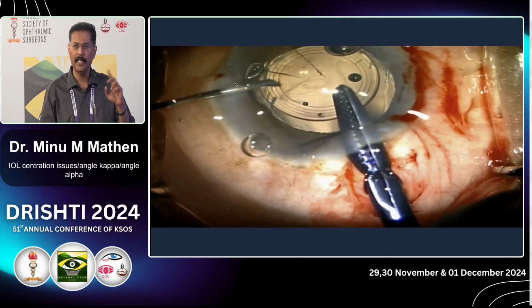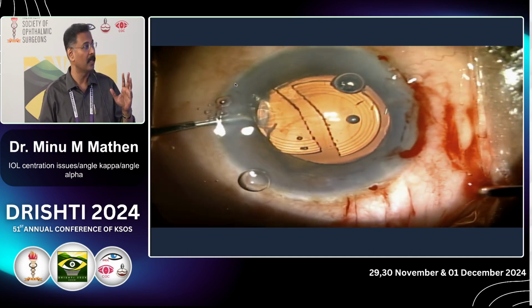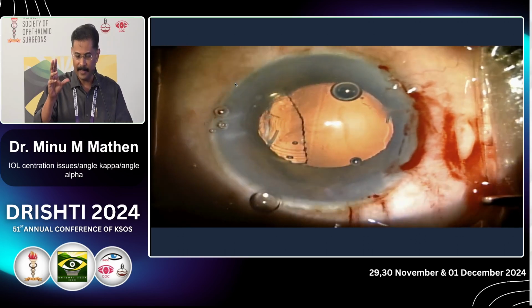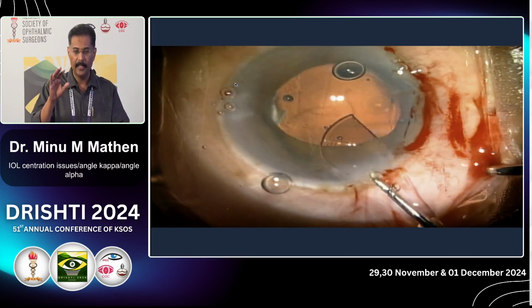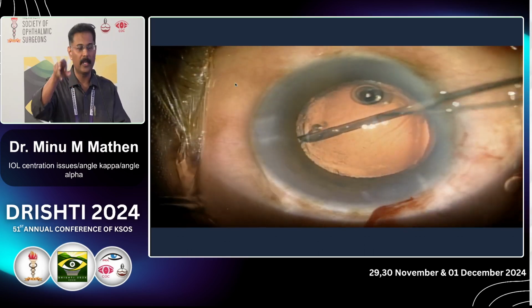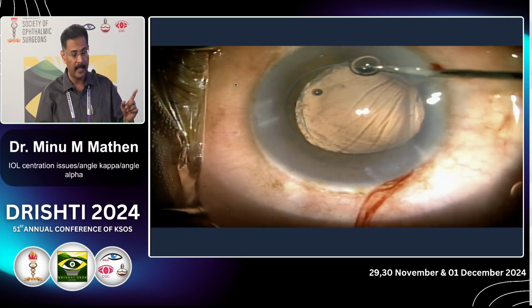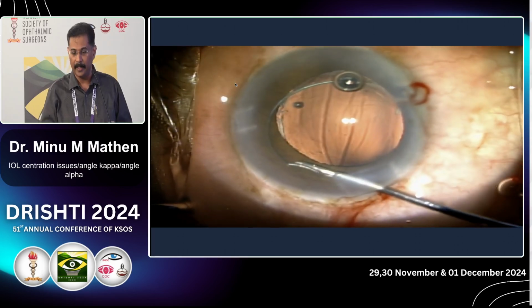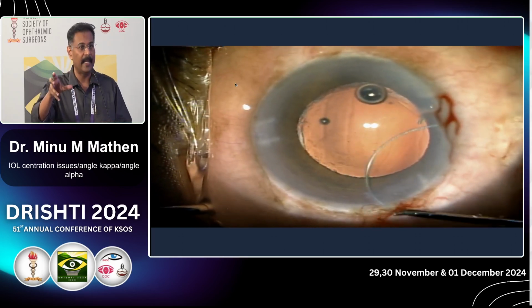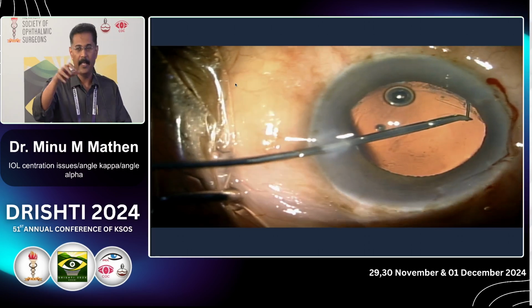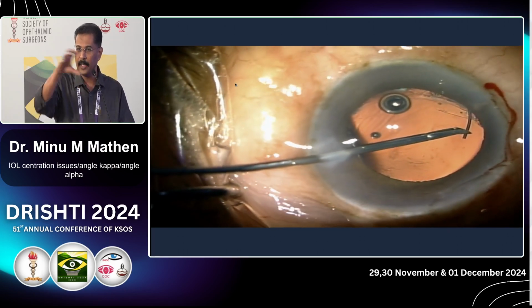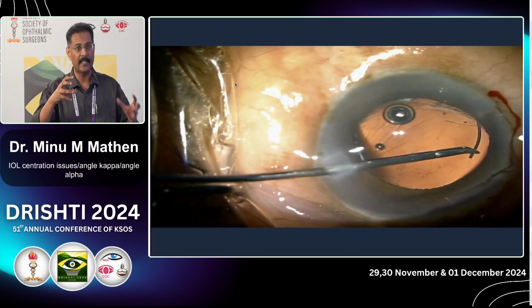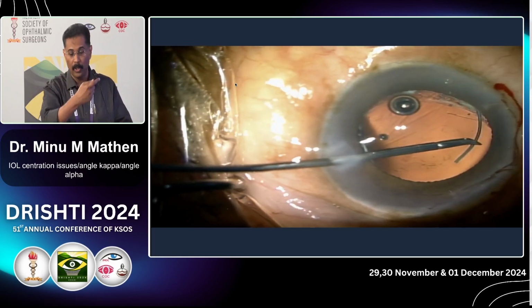IOL cutter. All the others, long-tipped half scissors will work. So this is slightly larger in size. It goes through a 2.8, and rather than opening up too much, I can rotate the lens and cut it. Now, the advantage is these haptics which are in the bag can be maneuvered in many different angles and taken out very easily. Otherwise, if it's a full lens and you try to rotate the lens, there are limitations in the angles at which you can pull on these haptics.